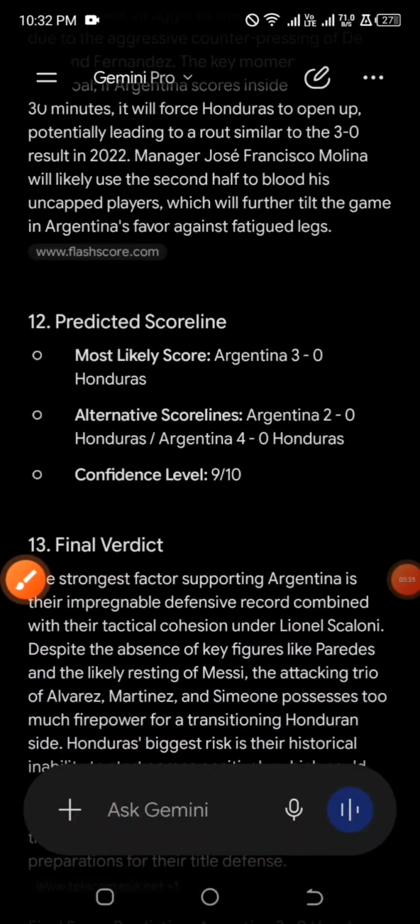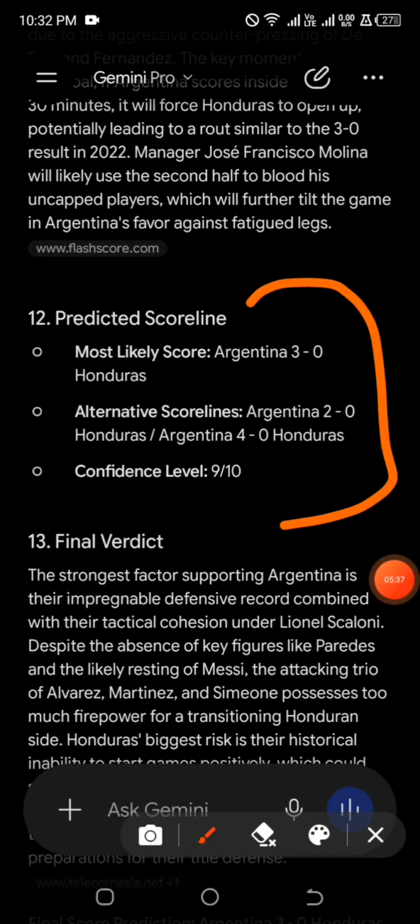So this is the scoreline. And for the scoreline, what I'm currently seeing here is Argentina to win, and I'm also seeing over 1.5 goals. But if we are to look at it from another direction, we suggest Argentina to win or draw, but naturally straight winning and over 1.5.